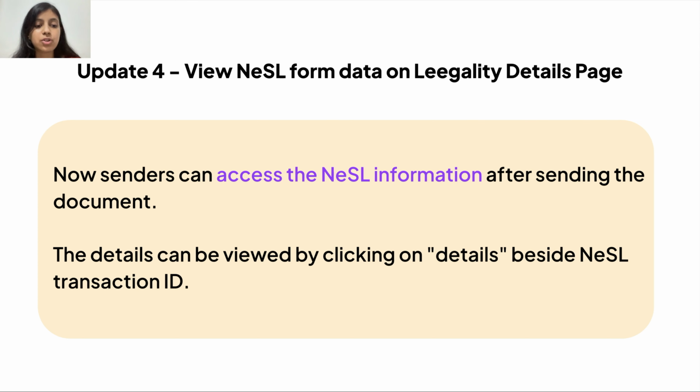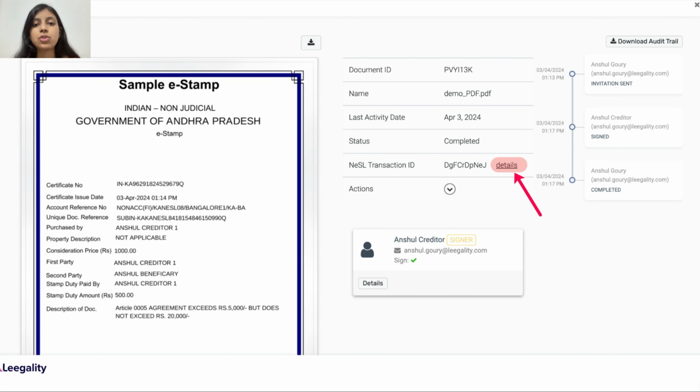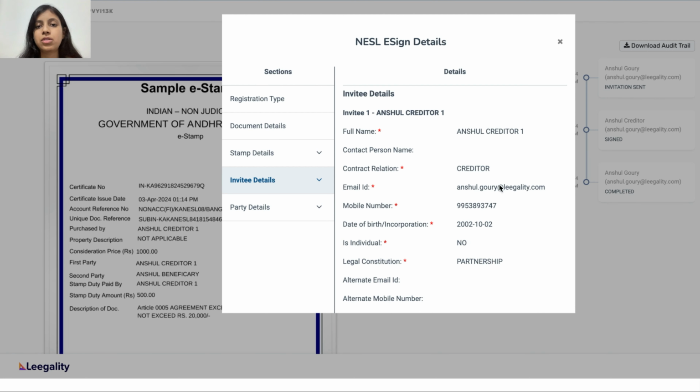So I have a few screenshots to show you how you can access this data. This is the sent document screen that you see after you have sent a document for signing. You simply click on details. Once you click on details, on the right side you will see a pop-up coming up, which has all invitee details such as invitee name, email ID, contact number, etc.